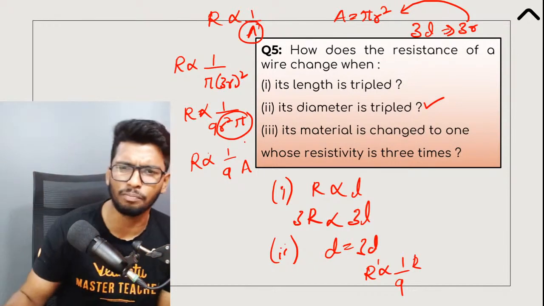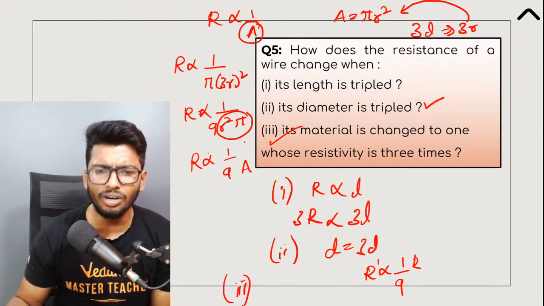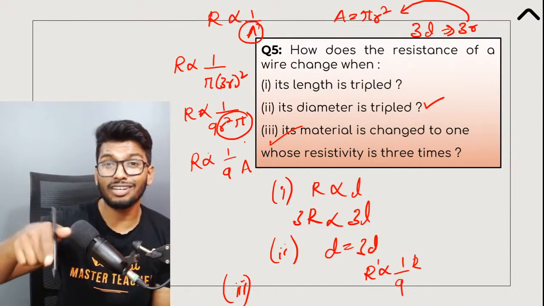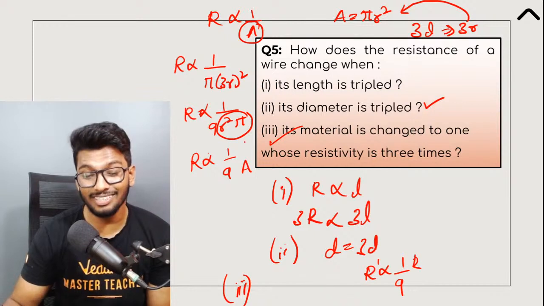Okay, now that is out of the picture, let's go on to the last and the final question, which is nothing but what, guys? What would happen if you change the material to another material whose resistivity is 3 times the original one? Then what would happen to the resistance?